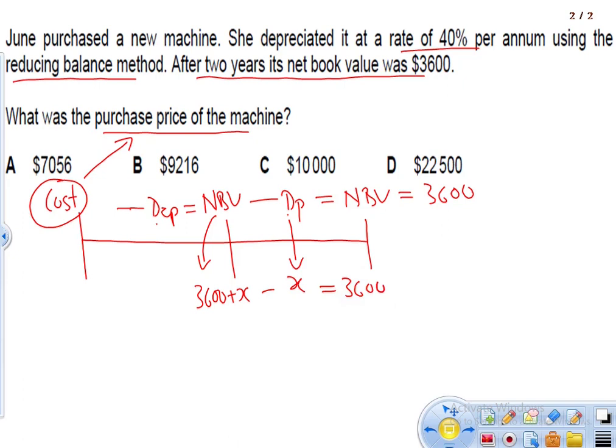Quite simple. Now, how do you find out the value of X? In order to do that, we need to use the way we calculate depreciation.